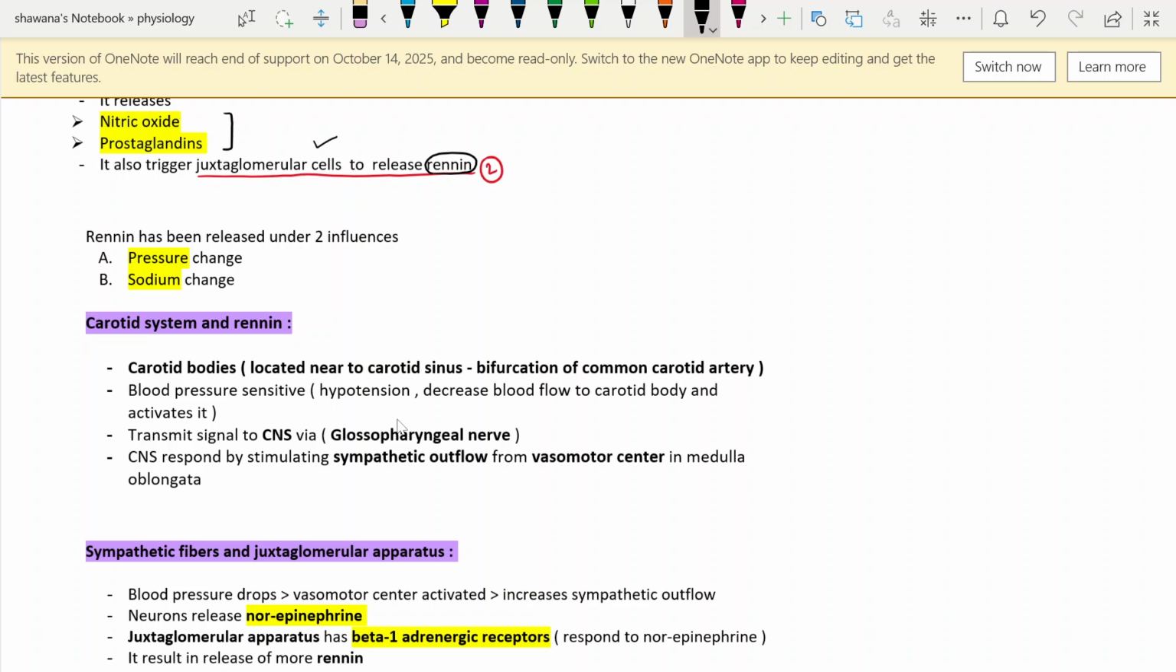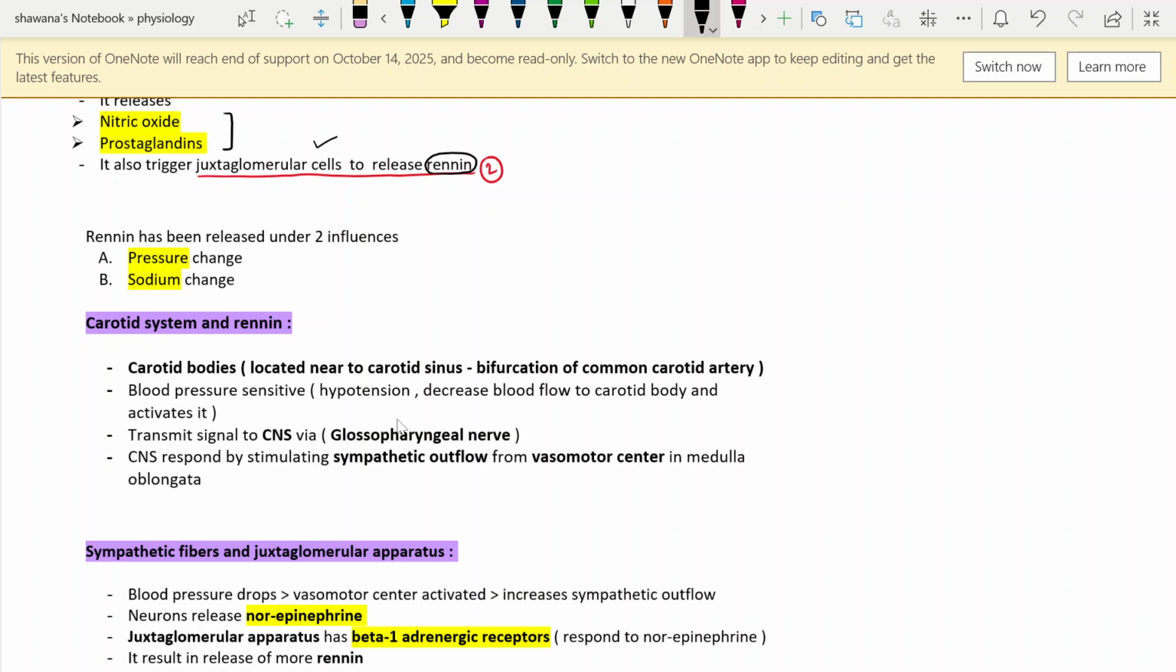Carotid system. Where are the carotid bodies located? Carotid bodies are located near the carotid sinus. It's like a bulging point of the carotid arteries at the bifurcation of the common carotid artery. You know that the common carotid artery bifurcates into internal and external carotid arteries. At that same point, carotid bodies are located. And carotid bodies are blood pressure sensitive.